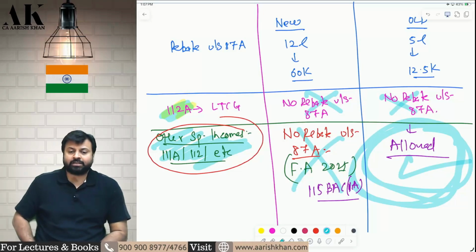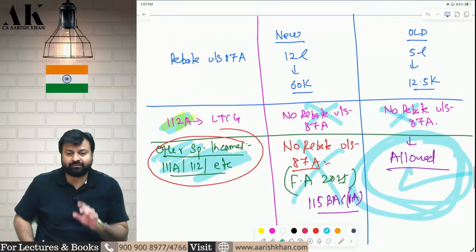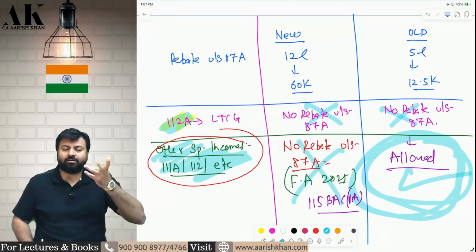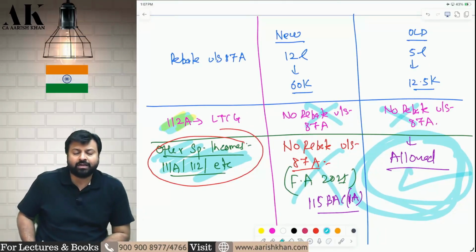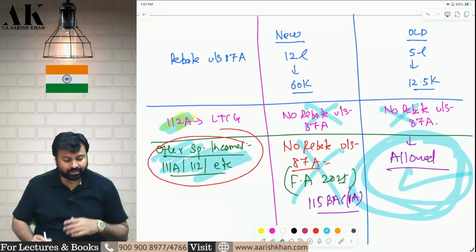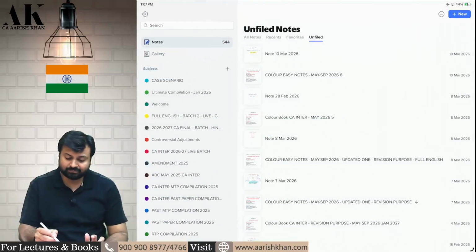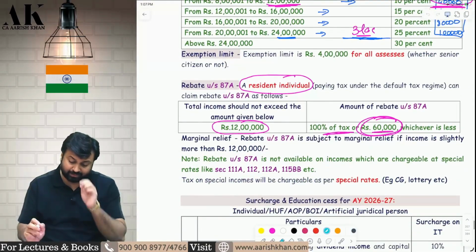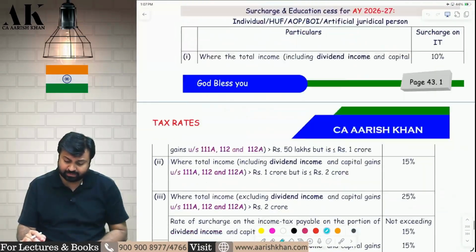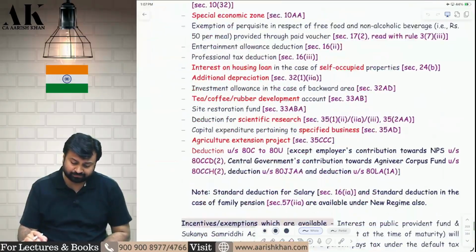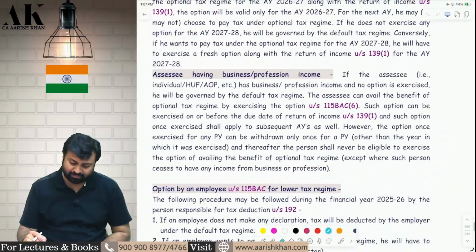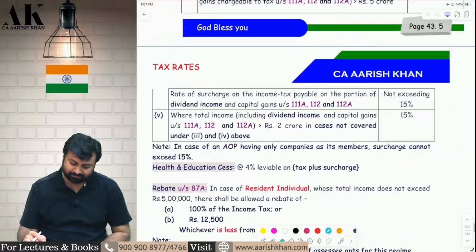Please carefully check this particular table and write it down somewhere. Take a photograph of this and write it down. I'm pausing, you can pause the lecture and write it down. Okay, very important amendment. I've written it over here. In the book it is there obviously, but you can take a photograph also. Apart from this, there is no amendment here. Rest all is same only.